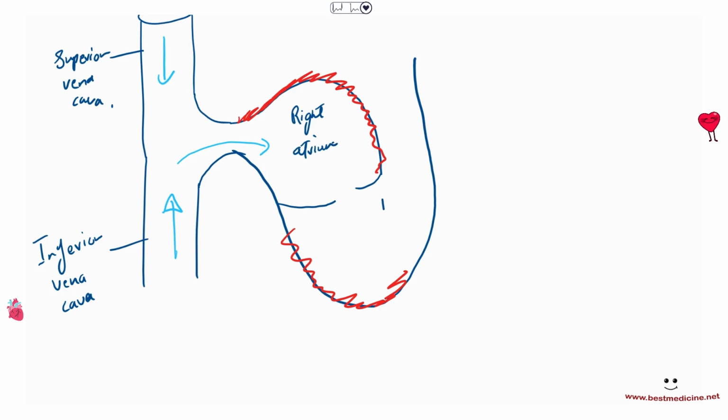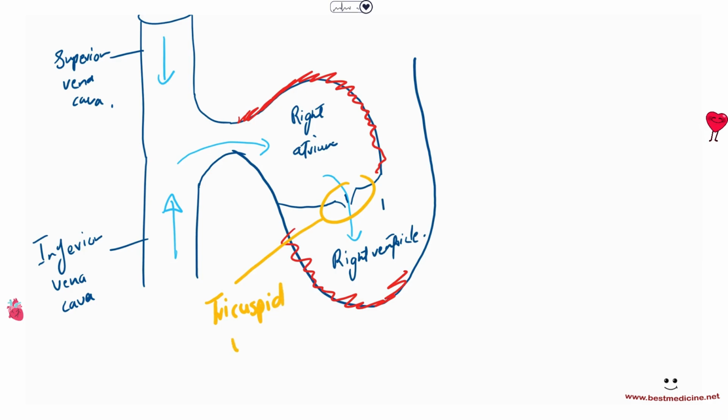Now from the right atrium, the deoxygenated blood is pumped into the right ventricle through this valve. So the next chamber in the heart is the right ventricle. As the blood goes from the right atrium to the right ventricle, it passes through a valve here. There's a valve here that's got 3 cusps. So the valve on the right has 3 cusps, and that is called the tricuspid valve. T-R-I, cuspid, because it's got 3 cusps. Tricuspid valve.